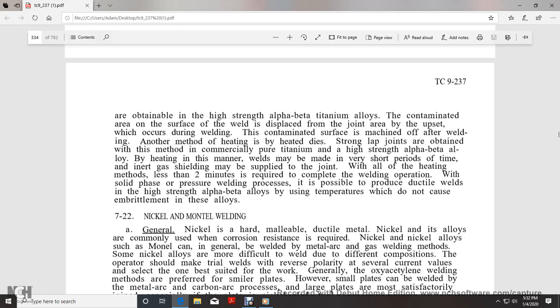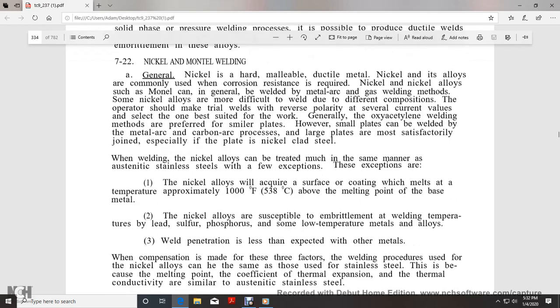It is possible to produce ductile welds of the high strength alpha beta alloys by using temperatures which do not cause embrittlement in these alloys.